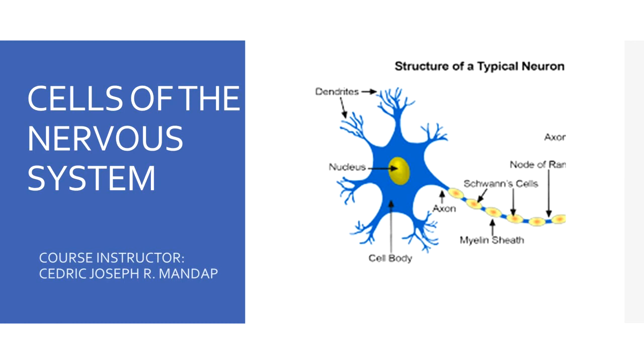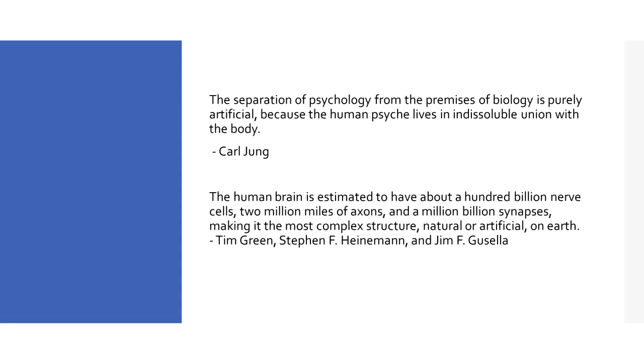Hello everyone, welcome back to our class, Physiological Psychology. For this week, let's learn more about the cells of the nervous system. So you already know the main parts of your nervous system, which is the peripheral nervous system and the central nervous system. And now let's discover more about the cells.